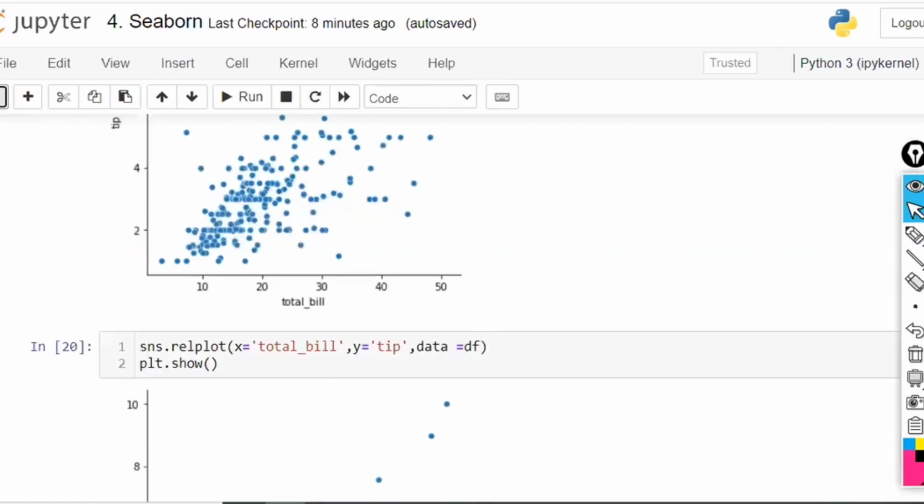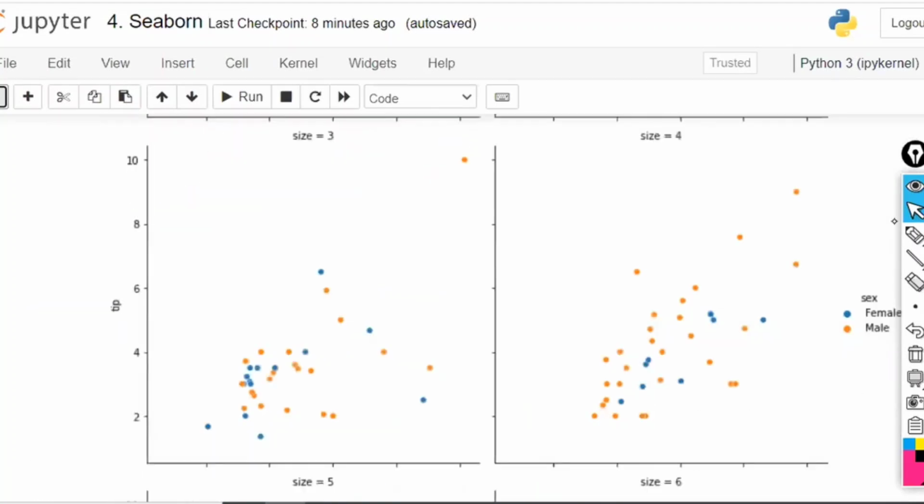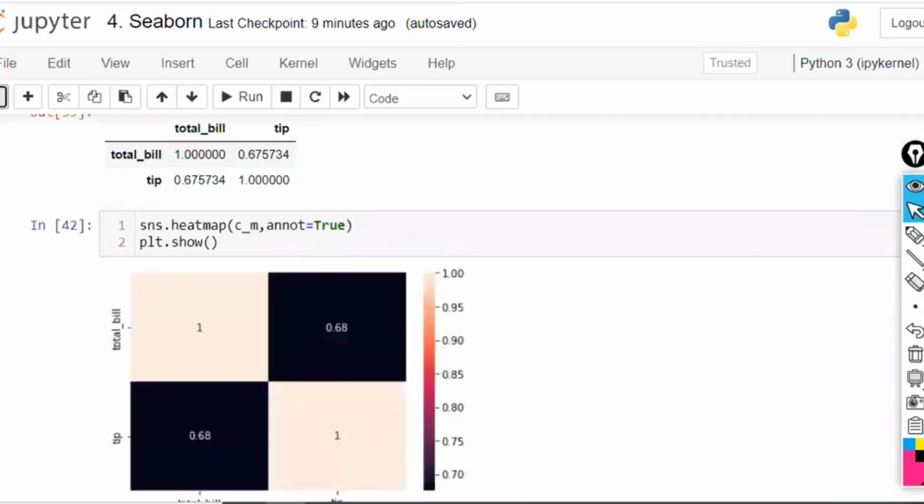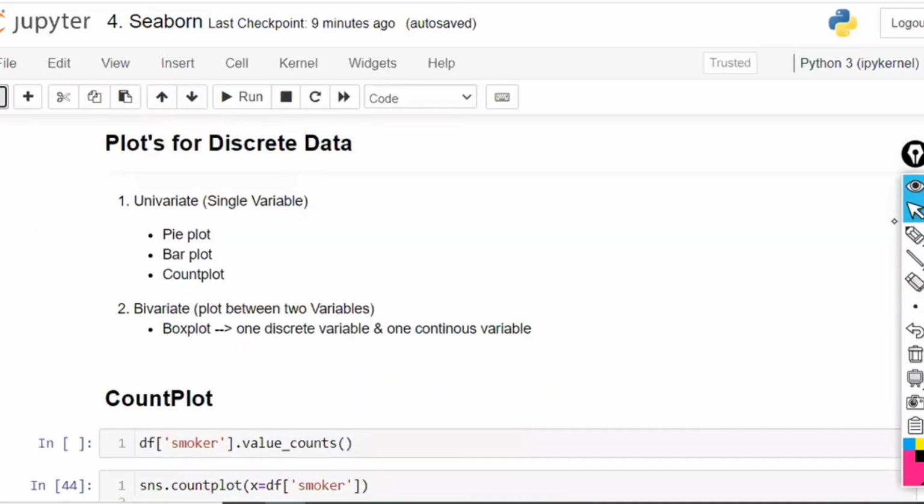Today's class, we are going to work on the discrete variables. If you have discrete variables, which type of plots do we apply? Again, univariate analysis and bivariate analysis. In univariate analysis, we apply bar plot, count plot or pie plot, whereas in bivariate analysis, box plot.